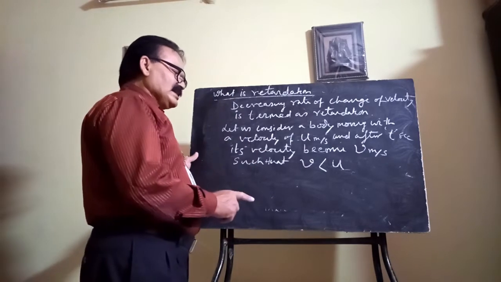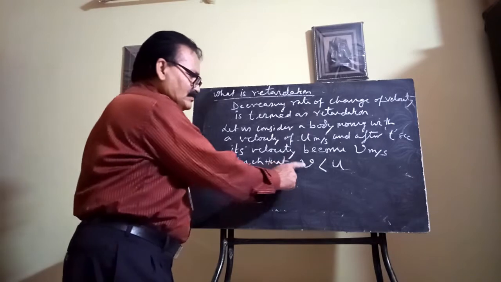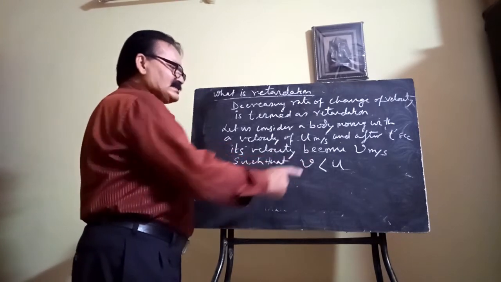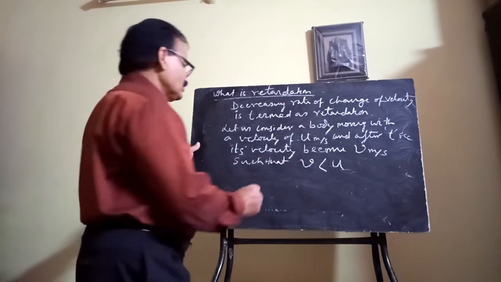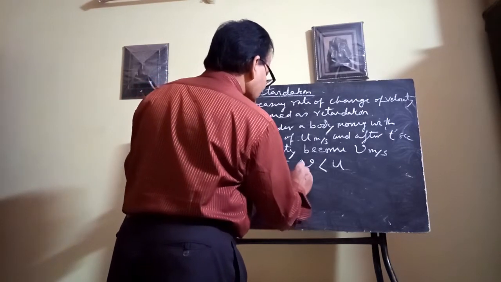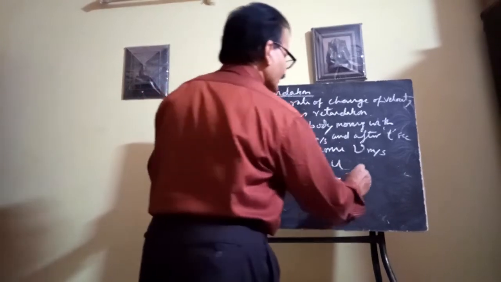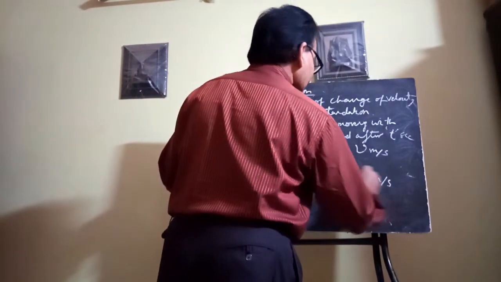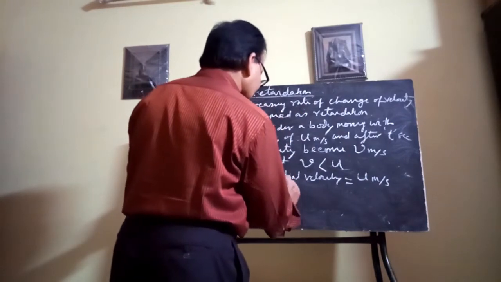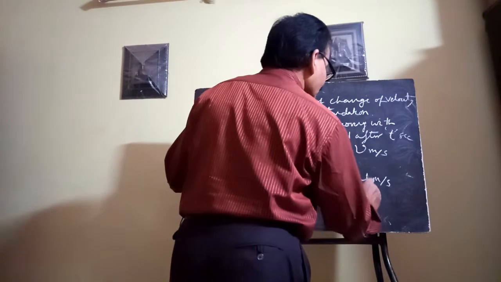In case of acceleration, v is greater than u. Here v, the final velocity, is less than the initial velocity. So the initial velocity is u meter per second and the final velocity is v meter per second.